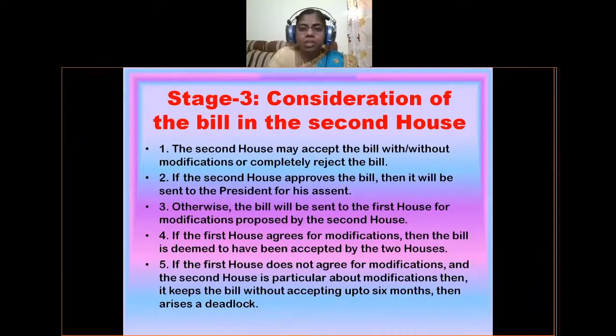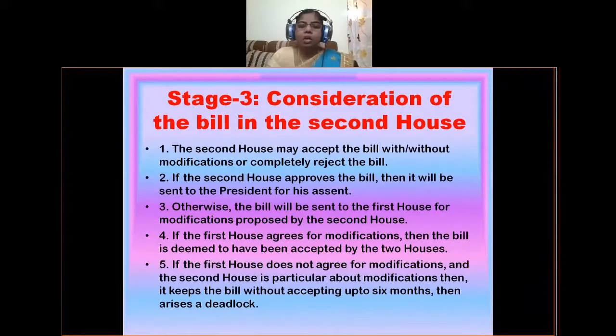The second house demanded modifications, which is why it was sent to the first house. If the first house agrees to the modifications proposed by the second house, then the bill is deemed to have been accepted by the two houses of the Parliament. That means the bill is approved by both houses.